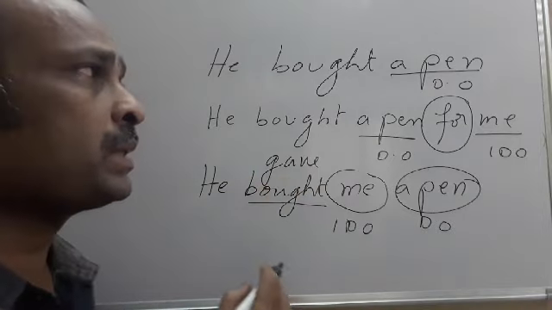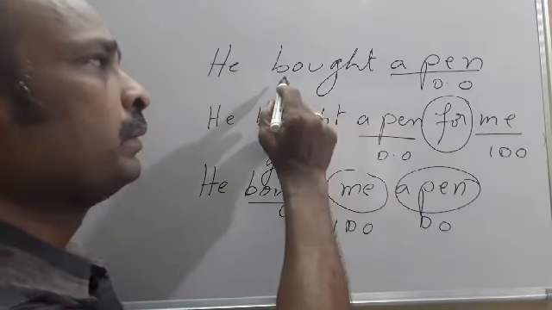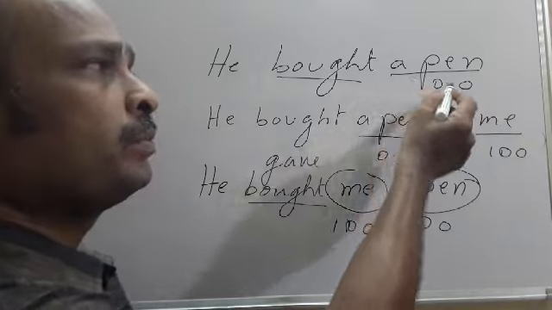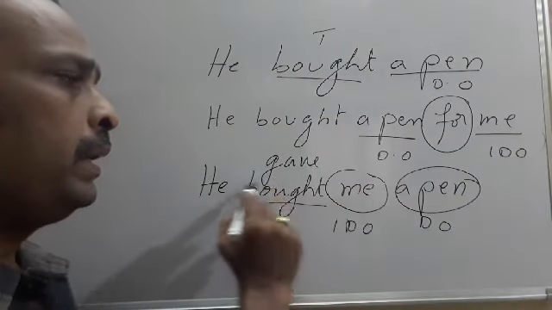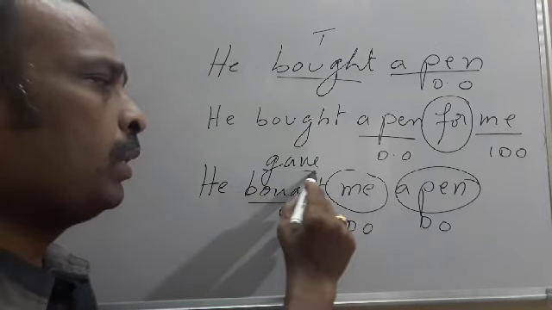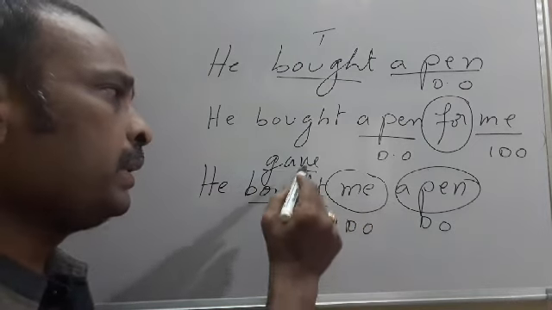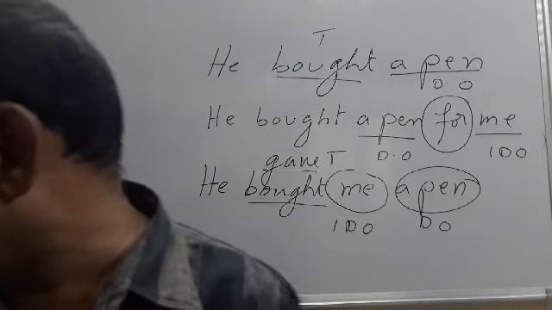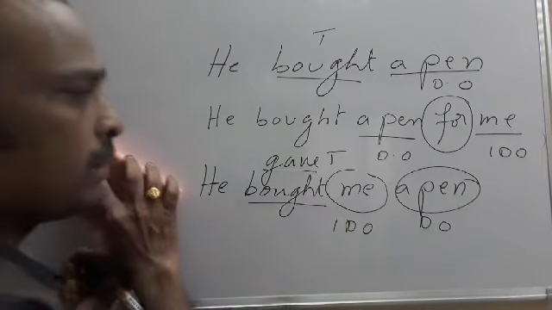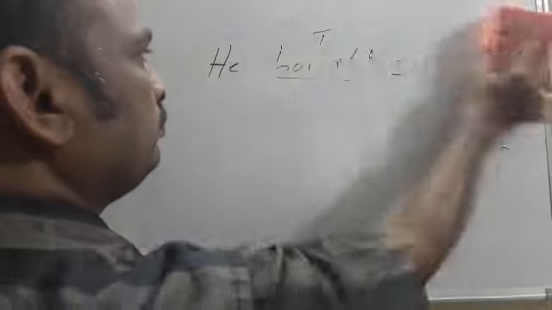And now see this one. All these verbs please observe. He bought a pen. Say this is the verb and object is there, so it is transitive. See, he gave me a pen. This is the verb and there is an object, so it is also transitive. But what are intransitive? Let us observe the intransitive also.